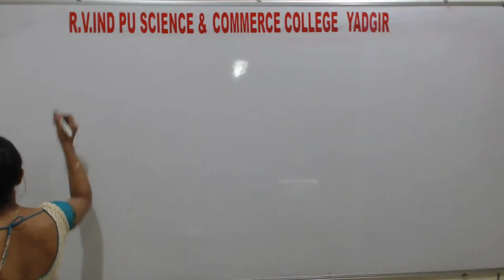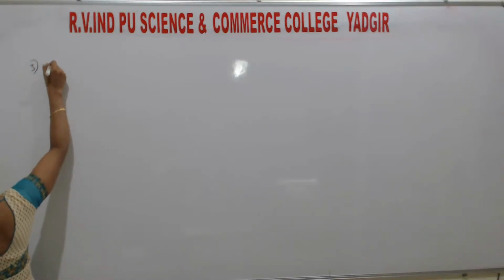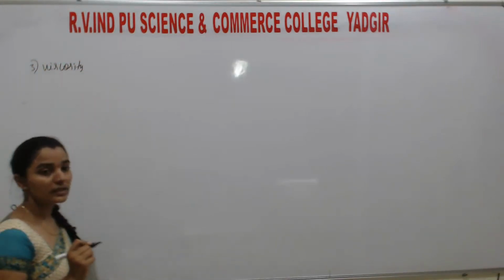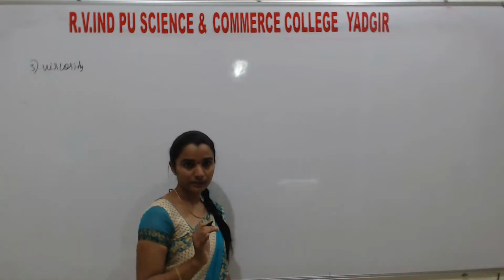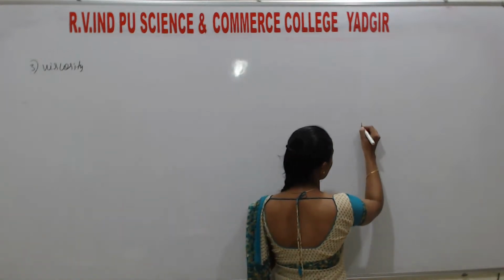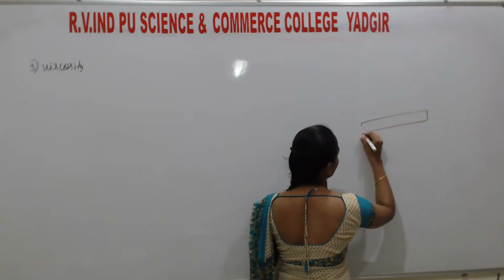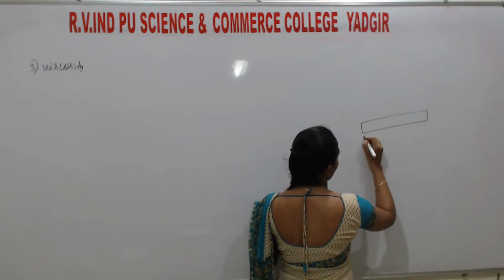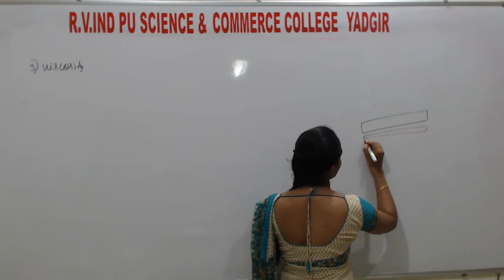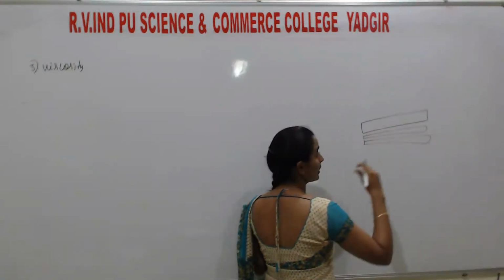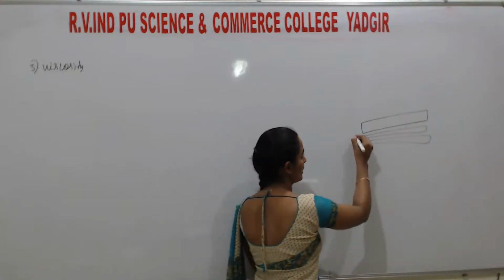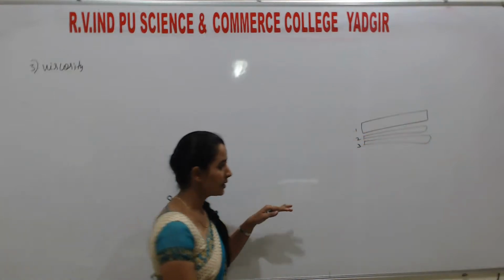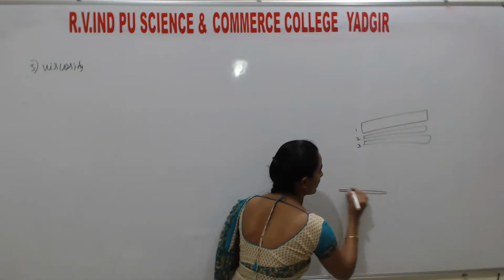So students, to explain this viscosity, we have to consider the liquid layer by layer. Okay? Here one layer is there. Here another layer is there. Here another layer is there. First layer, second layer, third layer. Liquid is considered as layer by layer.